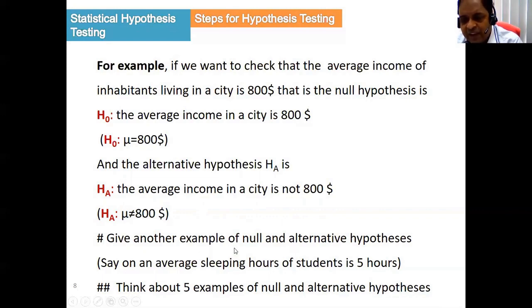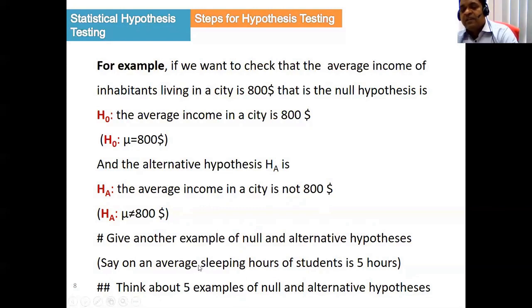First of all, we agree with this statement that the mean sleeping time of the student is 5 hours. That is mu equal to 5 hours. And for the alternative hypothesis, we do not agree. That is, the sleeping hour is not 5 hours, that is mu not equal to 5 hours. So the null hypothesis is that the student sleeping hour is 5 hours, and the alternative hypothesis, in words, is that the student sleeping hour is not 5 hours. Maybe more than, maybe less than, but we are not specifying. We are saying it is not 5 hours.